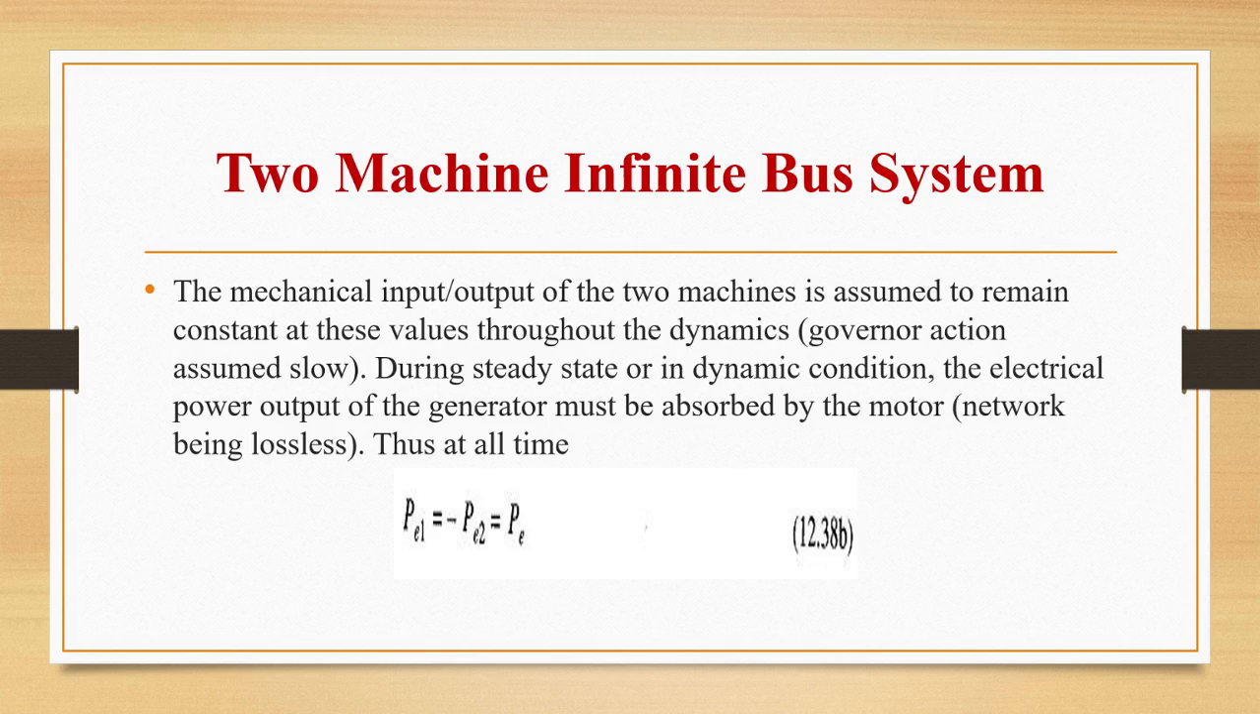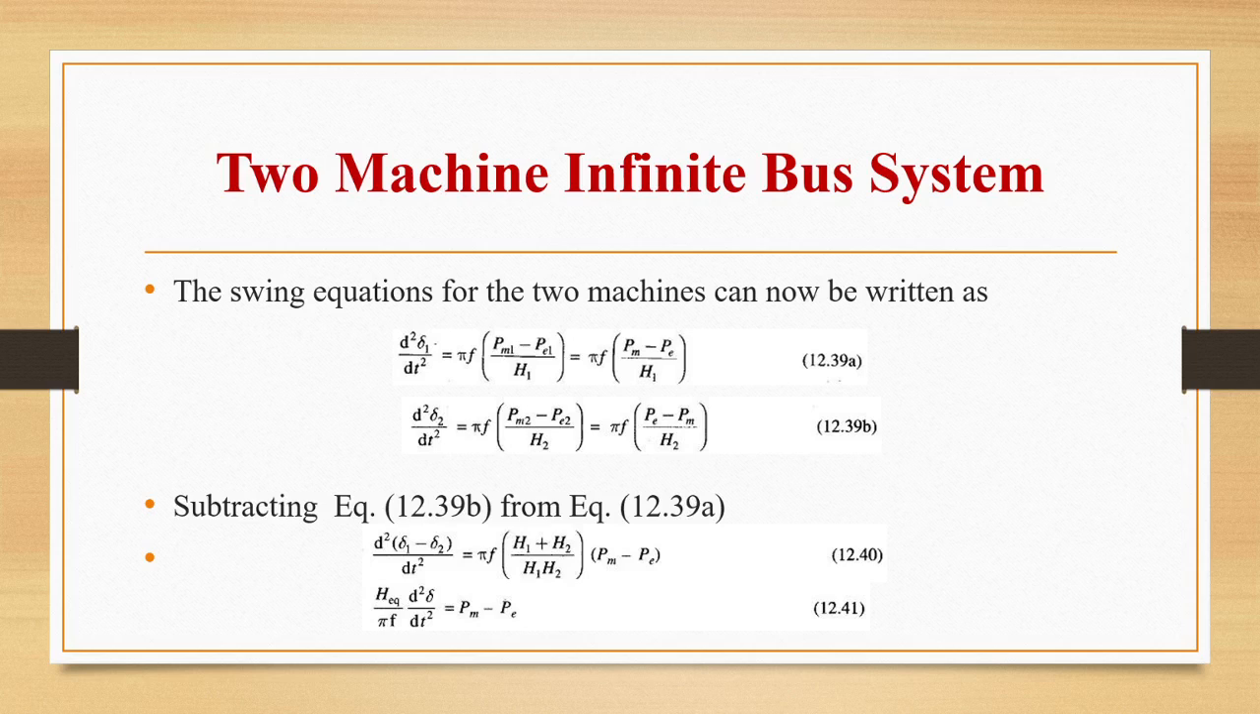During steady state or in dynamic condition, electrical power output of the generator must be absorbed by the motor. Thus, at all times, Pe1 is equal to minus Pe2 is equal to Pe. So we can write the swing equation for two machines as d square delta 1 by dt square is equal to pi f into Pm1 minus Pe1 by H1, that is equal to pi f into Pm minus Pe by H1. Similarly, for the second machine, d square delta 2 by dt square is equal to pi f into Pm2 minus Pe2 by H2, that is equal to pi f into Pe minus Pm by H2.